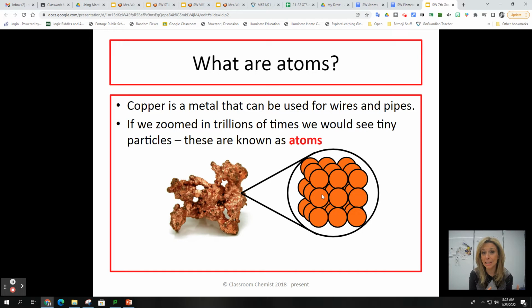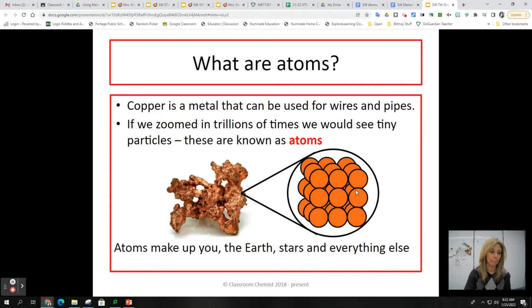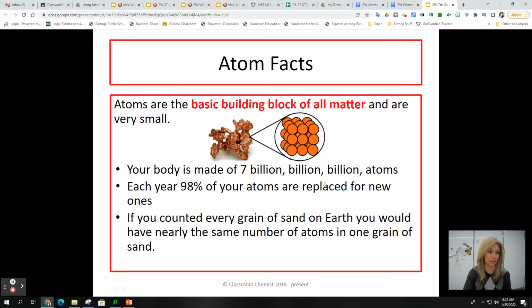Okay, so we zoom in on this copper and we see that it is made up of all the same kinds of particles, or the same kinds of atoms. That's represented by one color to indicate that copper is made up of the same kind of atom, and it's only made up of one kind of atom. Atoms make up you, the earth, stars, and everything else.